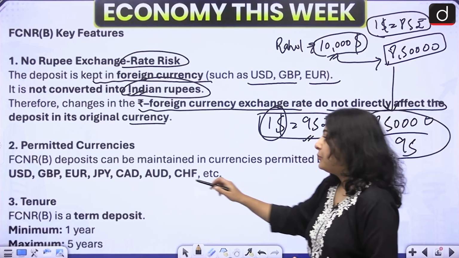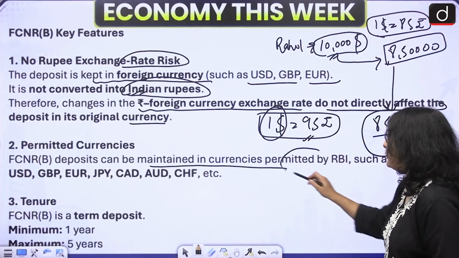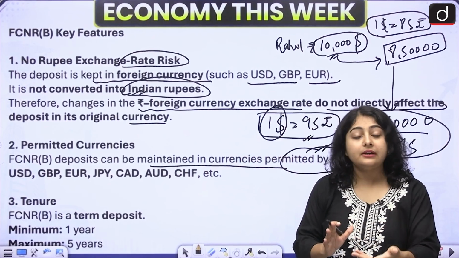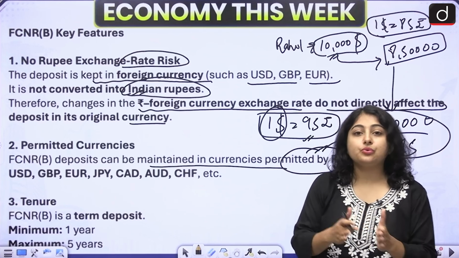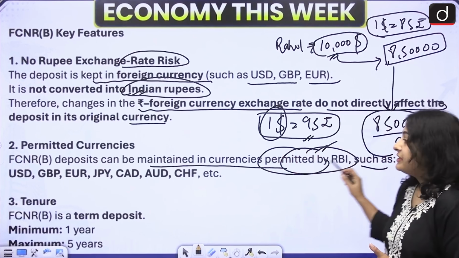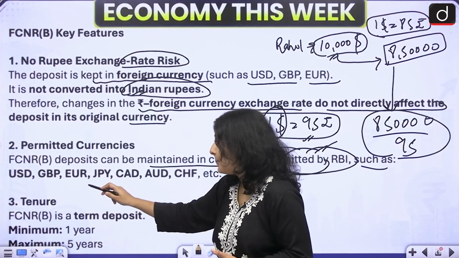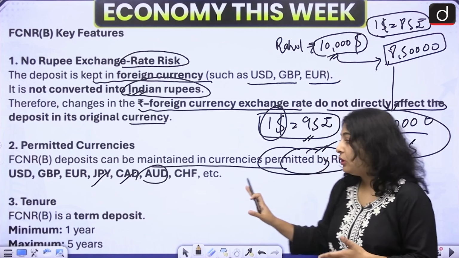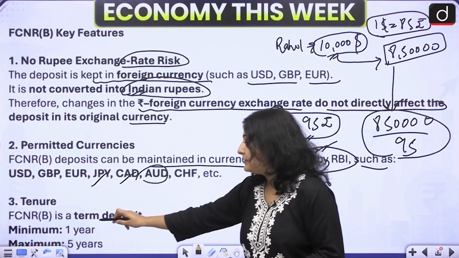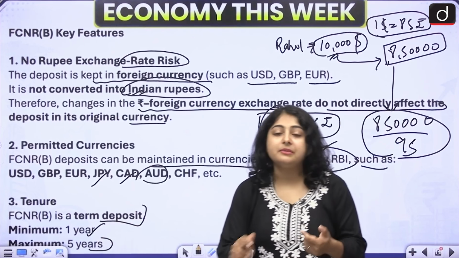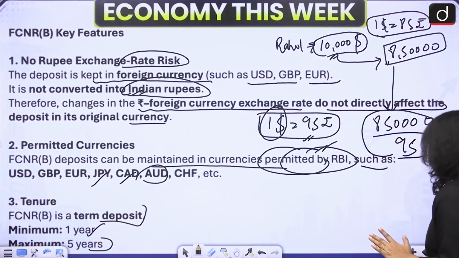Now, FCNRB deposits can be maintained in currencies permitted by the RBI. You cannot keep your deposits in any currency. You can keep your deposits only in those currencies which have been permitted by RBI, such as US dollars, Japanese yen, Canadian dollars, Australian dollars, etc. If we talk about the tenure, FCNRB is a term deposit. Minimum tenure is 1 year and maximum tenure is 5 years. That means after 5 years, you can withdraw your money.